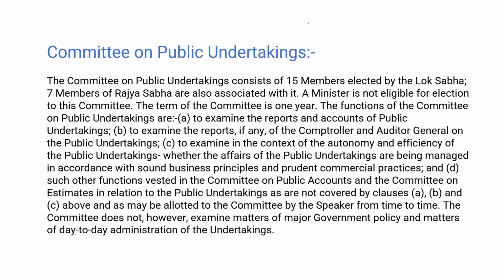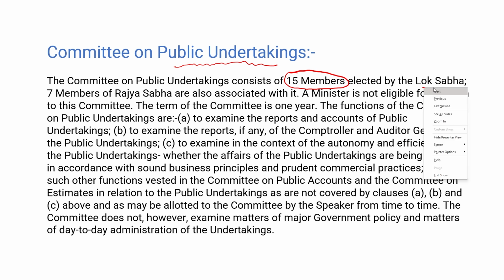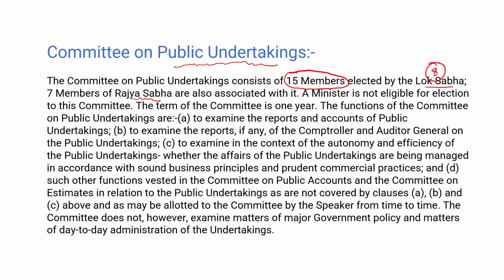Our next committee is the Committee on Public Undertakings, which has 15 members coming from Lok Sabha and Rajya Sabha. So the PAC has 22 members, the Estimates Committee has 30 members, and the Committee on Public Undertakings has 15 members, elected by both the houses: 8 from Lok Sabha and 7 from Rajya Sabha.